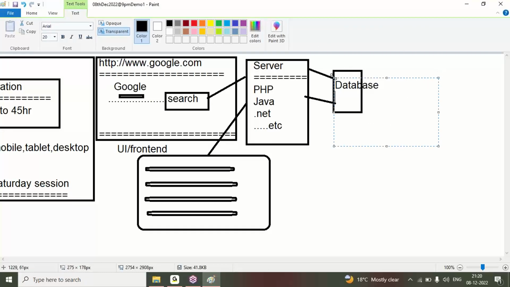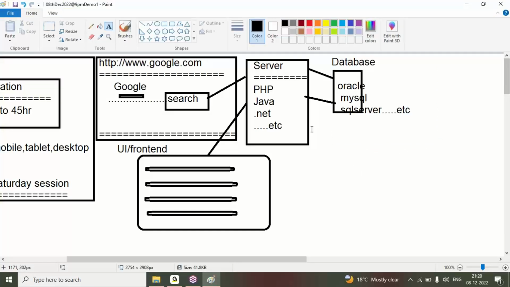Okay, here are the databases. Oracle is one database. Oracle, MySQL, SQL Server, like this, we have so many databases. MongoDB is also a database. We will store our results in the database. So why should we store our results in a database? Why is a server required? Why is a database required? You want to log in to your application. If you are interacting with any database, definitely either you have to store your data or you have to access your data.